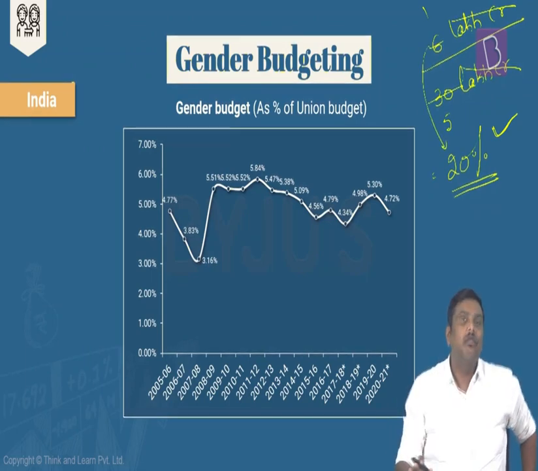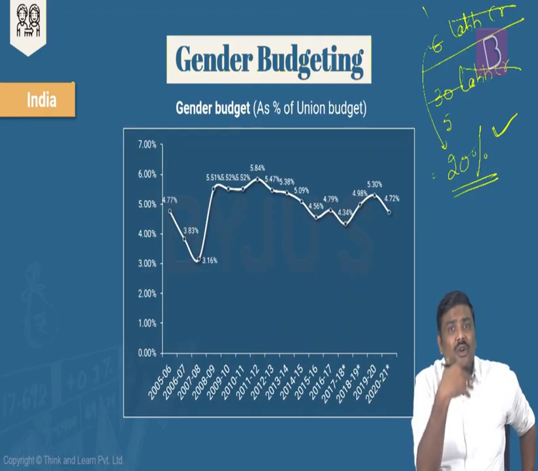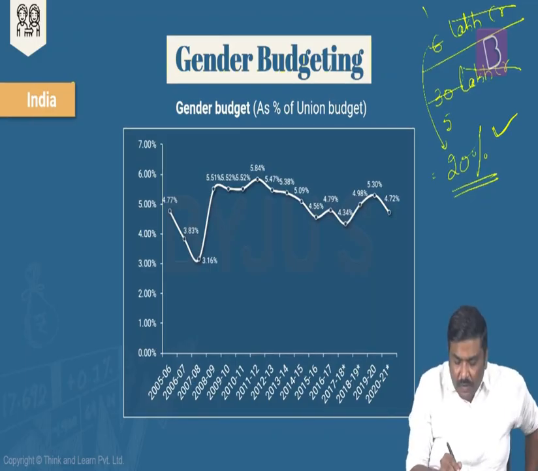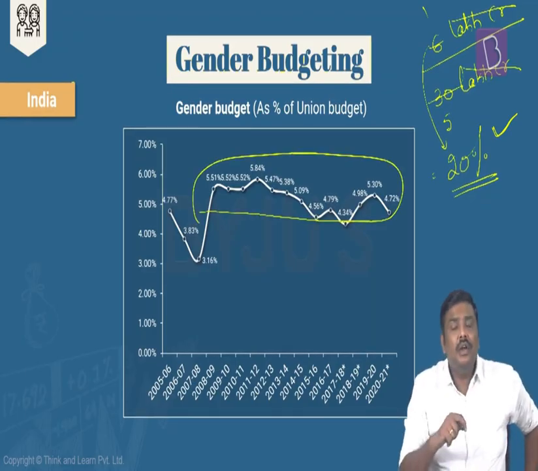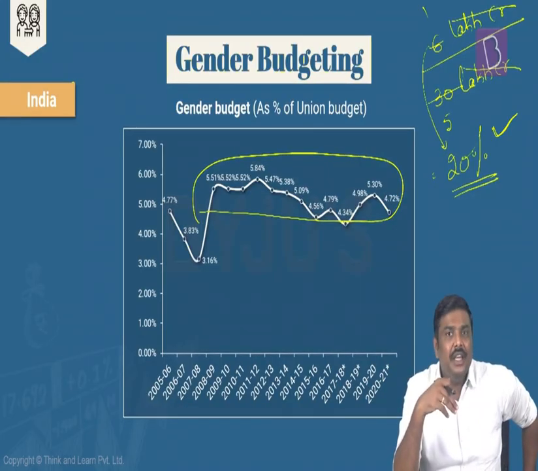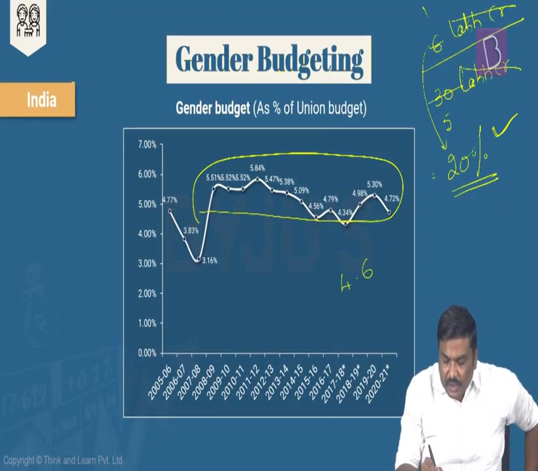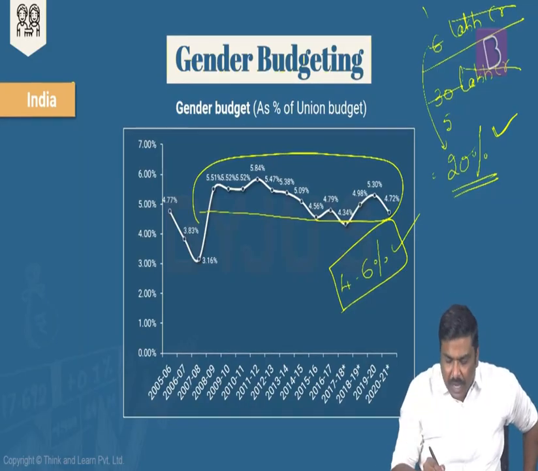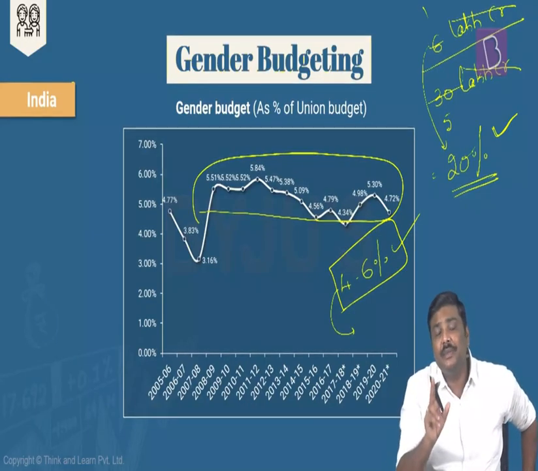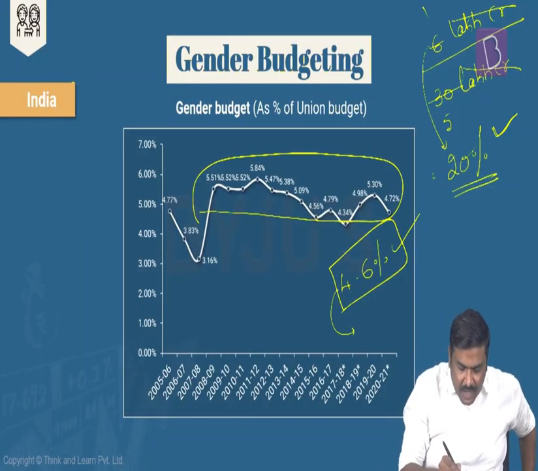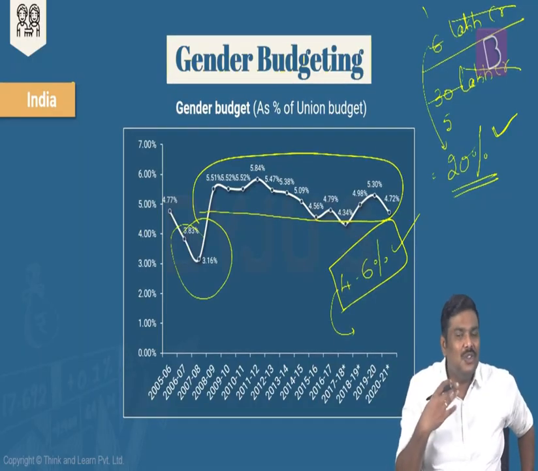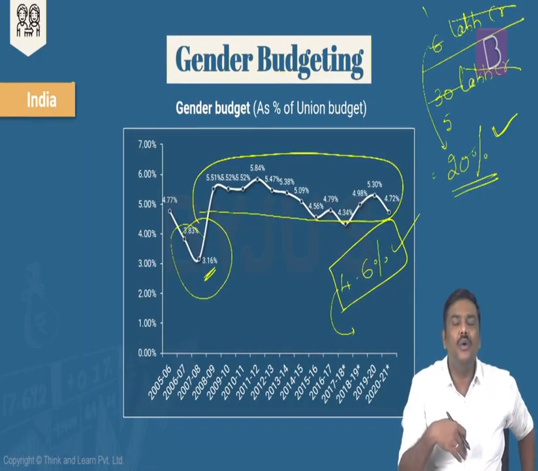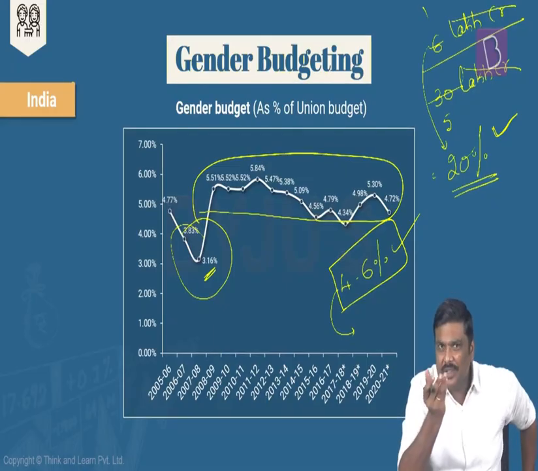What has been the situation? If you take the actual numbers in the budget, over a period of time you will see that the expenditure incurred by the government under gender budgeting is somewhere in the range of 4% to 6%. It has not crossed 6%, and for the majority of the period, it has not fallen below 4%. Again, I'm saying for the majority of the period. Some of you might be thinking, sir, back in 2007, 2008, this has actually come down. What is the reason?